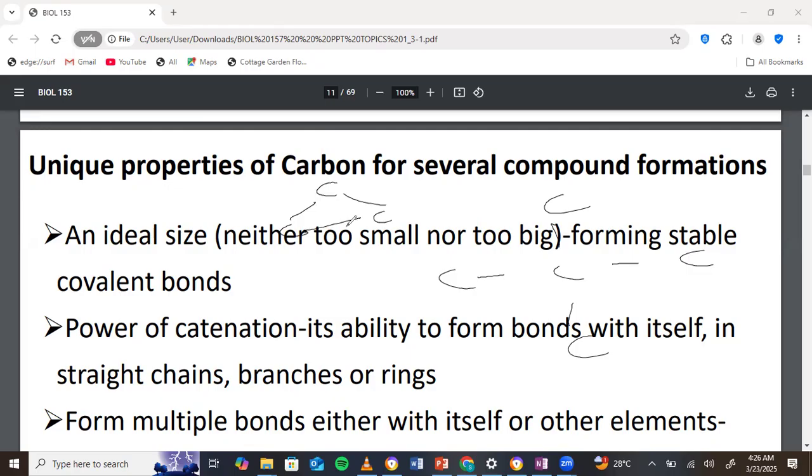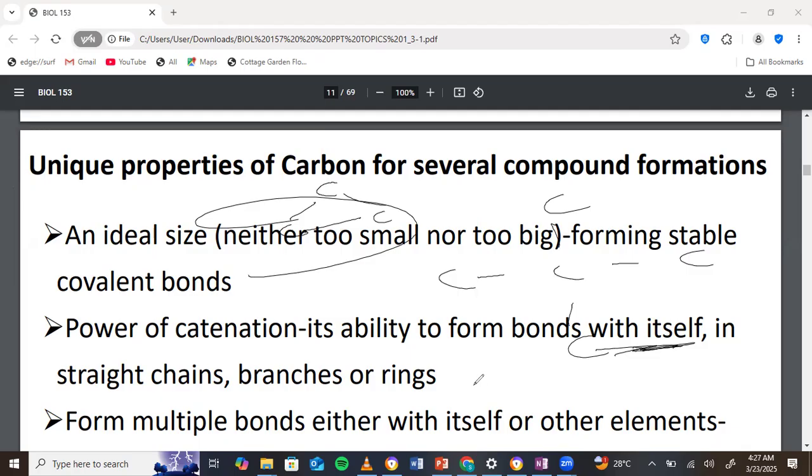So catenation, they can form chains. The chain can be straight, it can be branched, or it can be cyclic or ring, right? So that's another thing that we can look at. Now the next one is that it can form multiple bonds with itself. Now the catenation is with itself. Let's bear in mind, it can form chains with itself. That's what we are looking at.